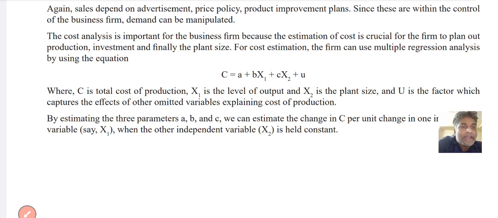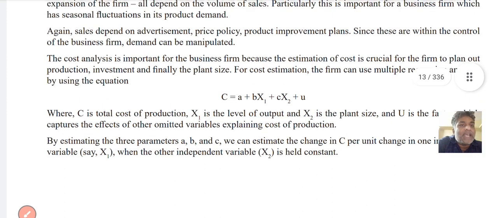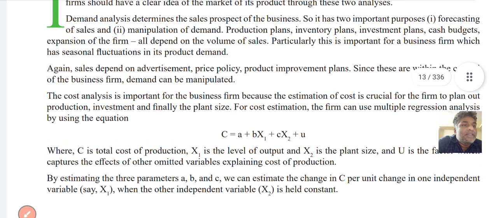So we already discussed demand analysis. Demand analysis is mainly for the forecasting of sales and manipulation of demand.